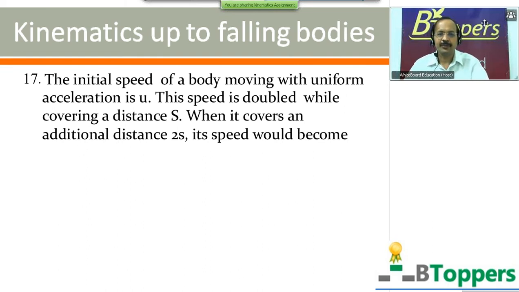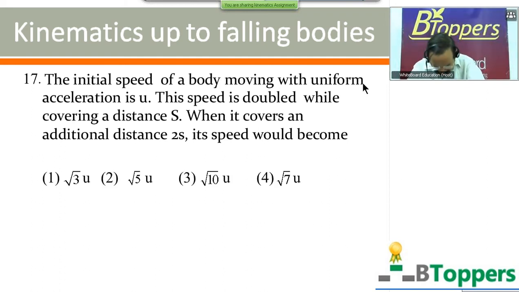See the next question. The initial speed of a body moving with uniform acceleration is u. The speed is doubled while covering a distance s. When it covers an additional distance s, its speed would become. Come on, try the question.